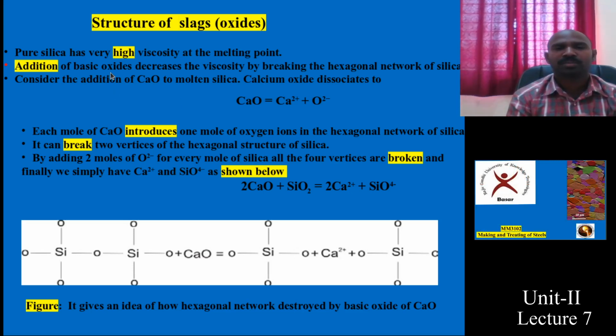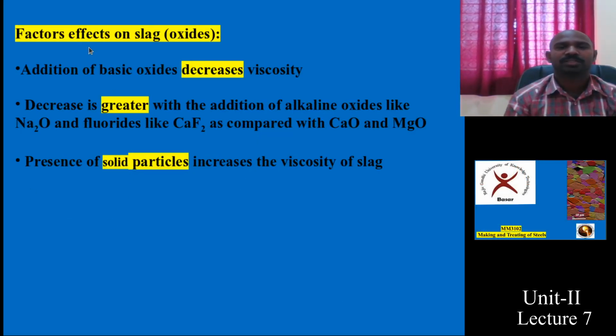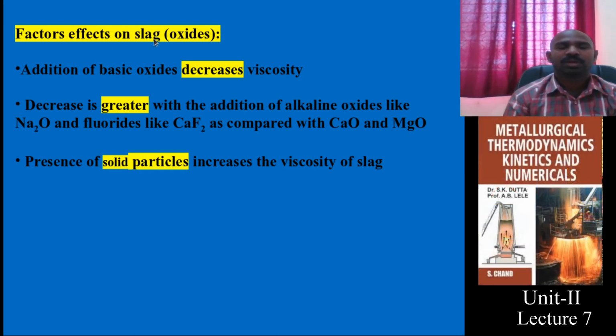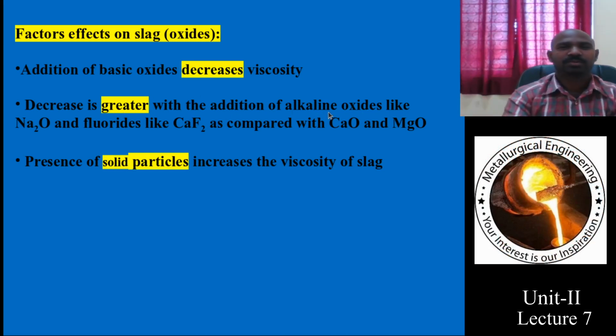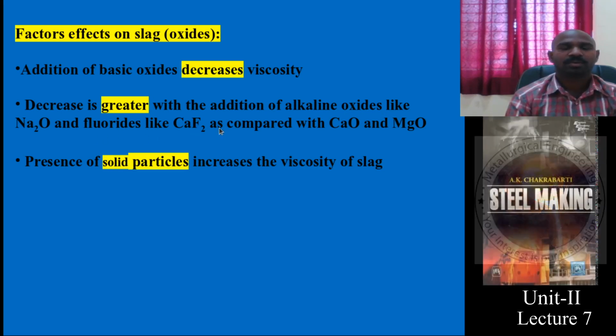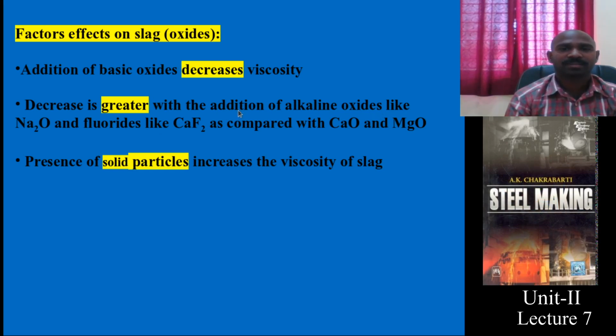One needs to notice this point. What are the main factors which affect the slag? For oxide type slags, basic oxides decrease the viscosity. This is the conclusion of these two slides. The decrease is also observed in the case of alkaline oxides like Na2O and fluorine oxides. Compared to these, the alkaline oxides decrease the viscosity to a large extent.